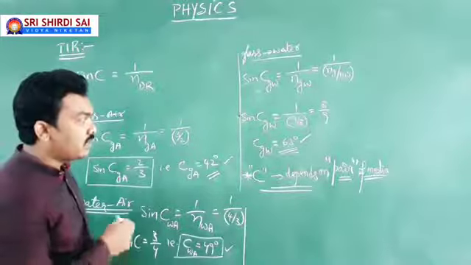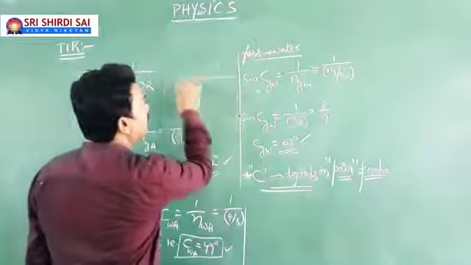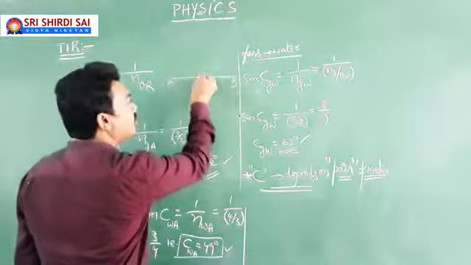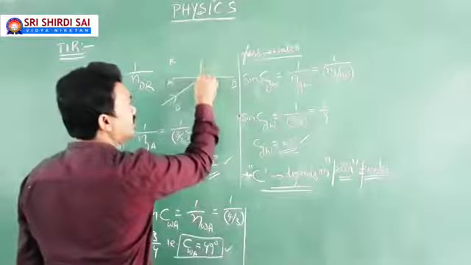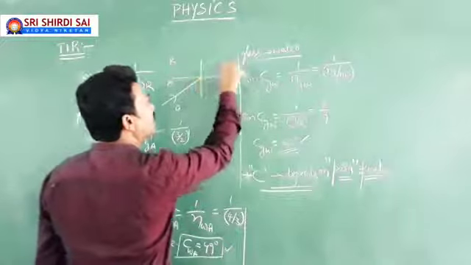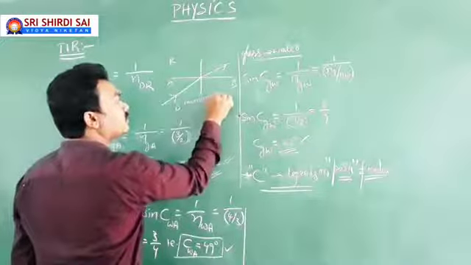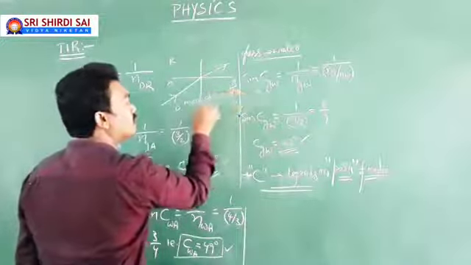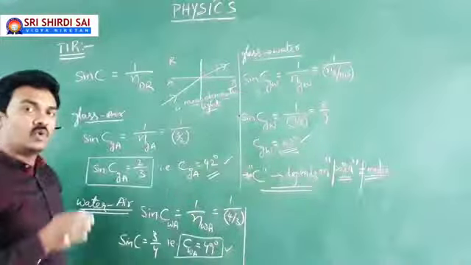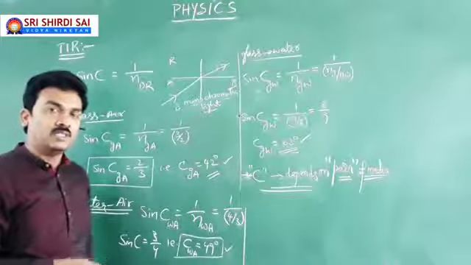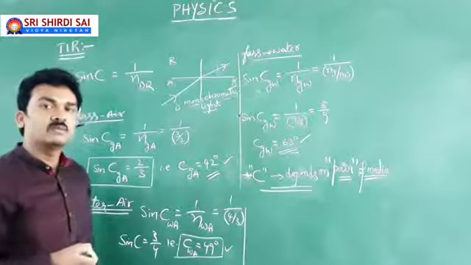Now, whenever you are dealing with all this analysis, what you need to remember is that the light ray traveling from denser medium to rarer medium should be a monochromatic light. Monochromatic light, as you have learnt already, means light of a single wavelength. A light consisting of a particular unique wavelength is called a monochromatic light.